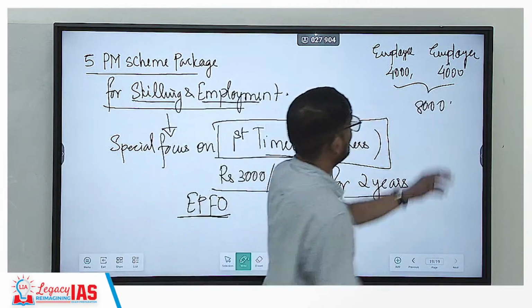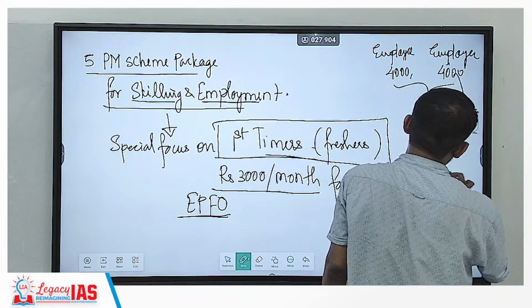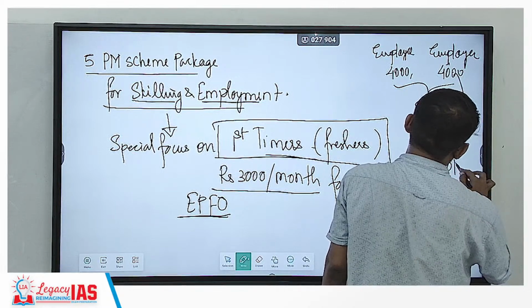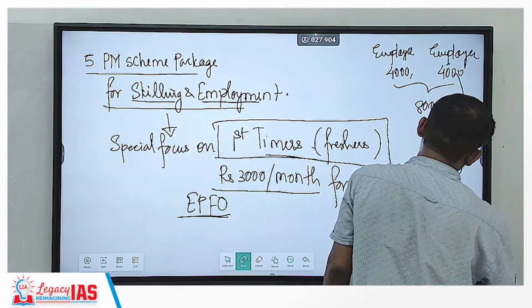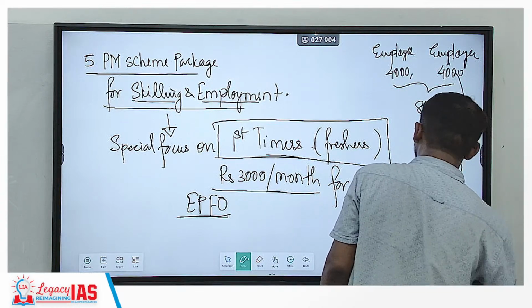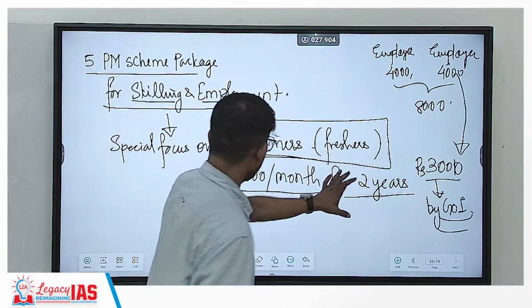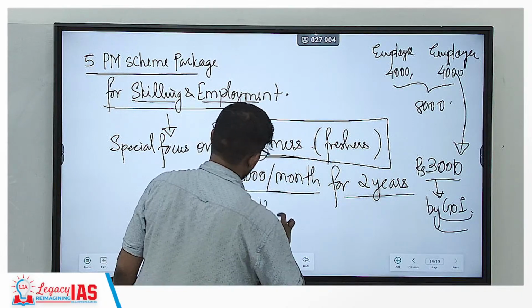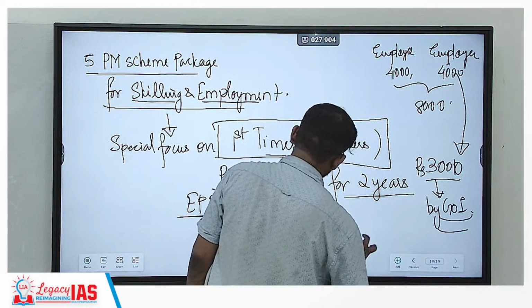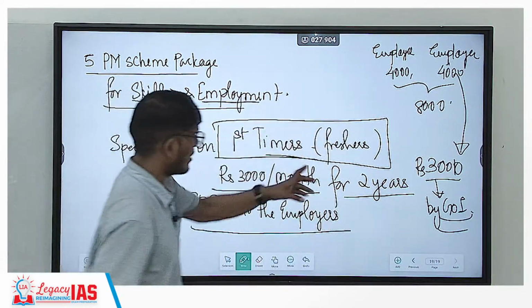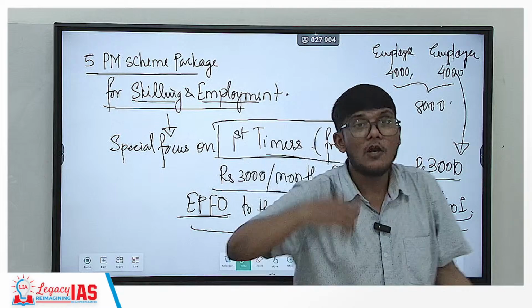So this burden of 4,000 would be reduced. 3,000 would be given by the government. Rupees 3,000 by Government of India per month for 2 years to the employers. So it is reducing the burden of the employer by 3,000 rupees per month for 2 years.